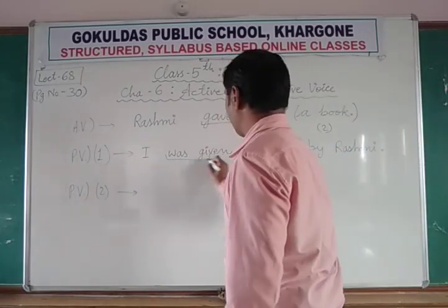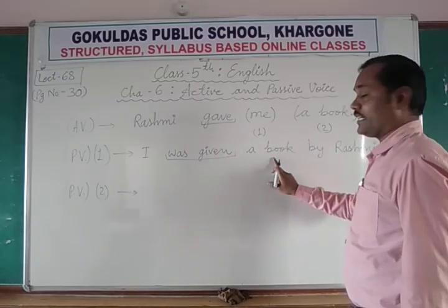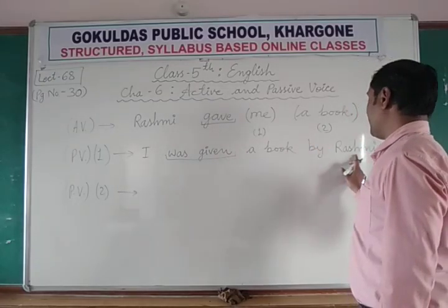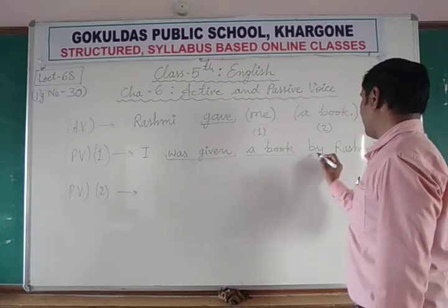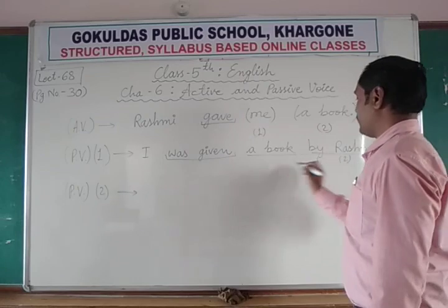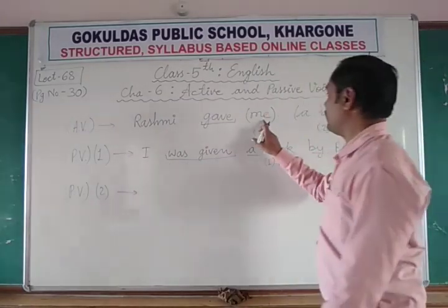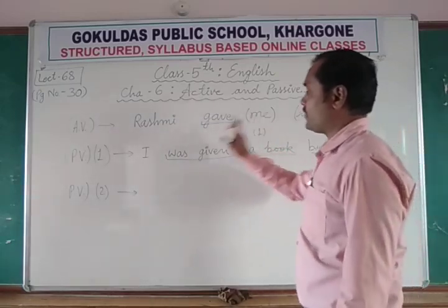So I was given is the verb. Then a book is object number 1, and by Rashmi is object number 2, with by as the preposition. This is one way, when I start the sentence with the first object.